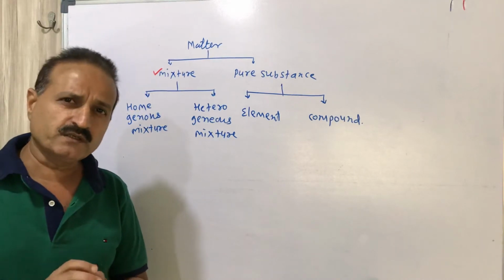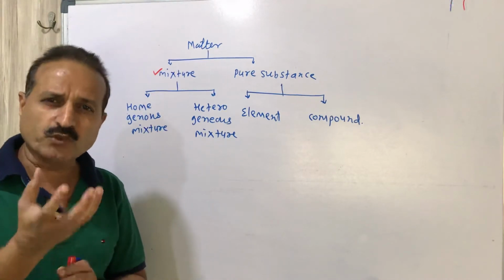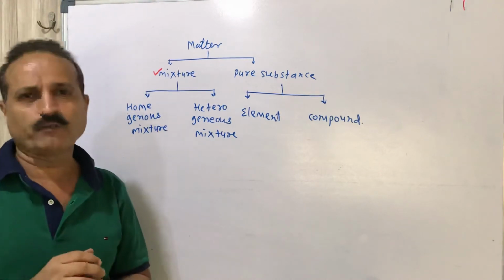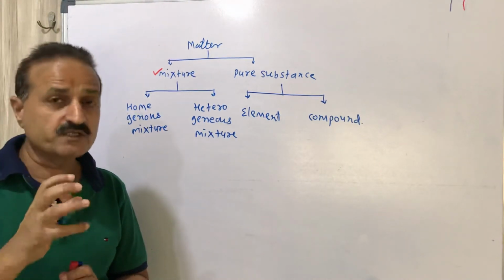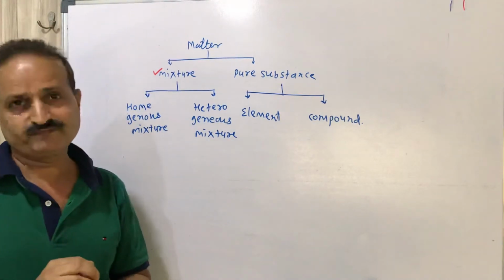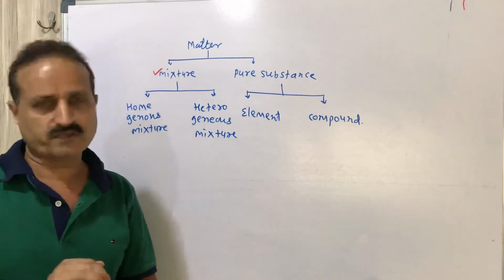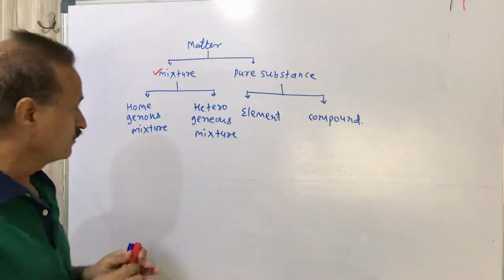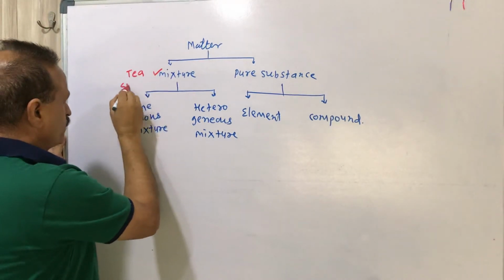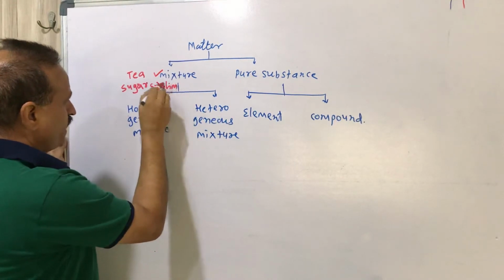So a mixture is a solution which contains two or more components which are completely mixed with one another. This is a very simple example related to mixture. Now I am writing an example over here: tea and sugar solution. It is an example of mixture.